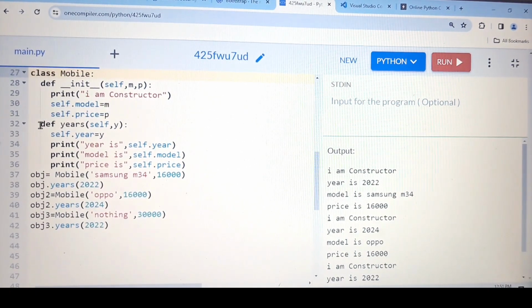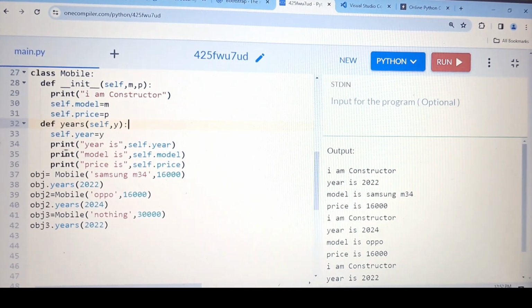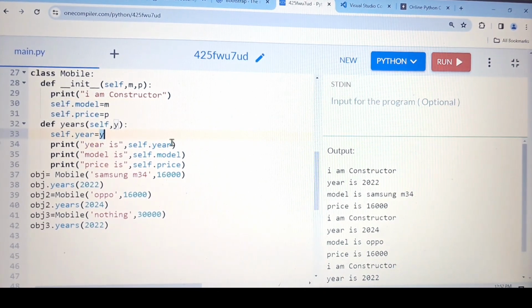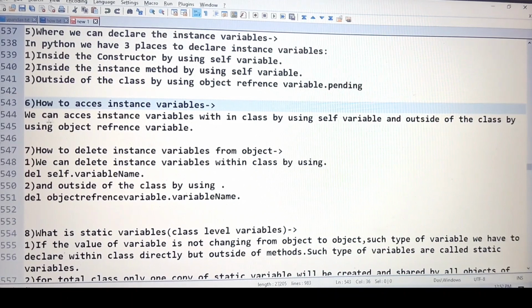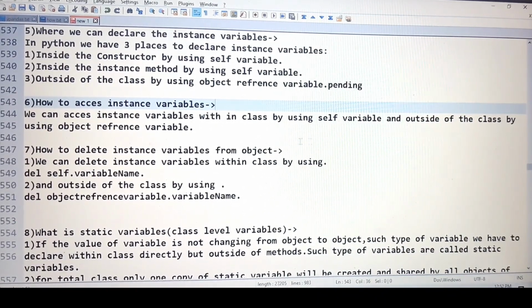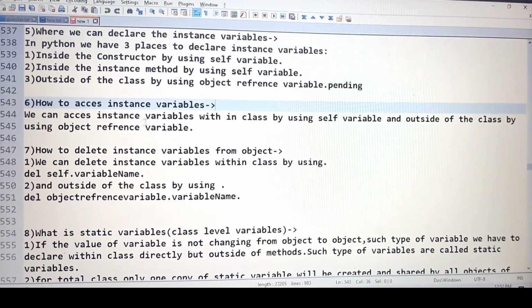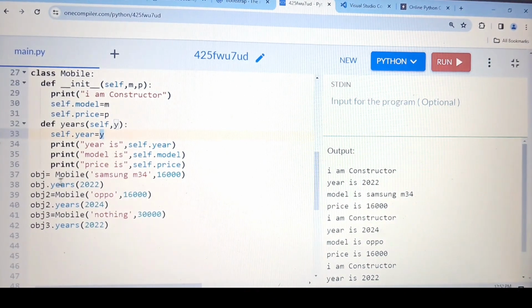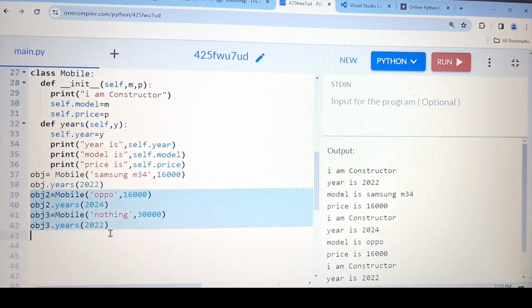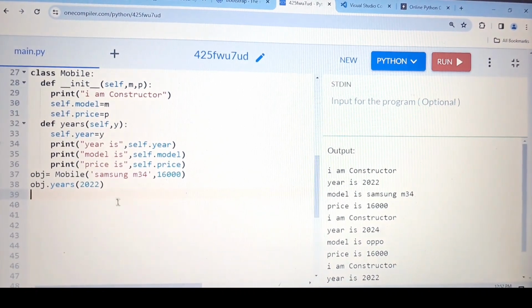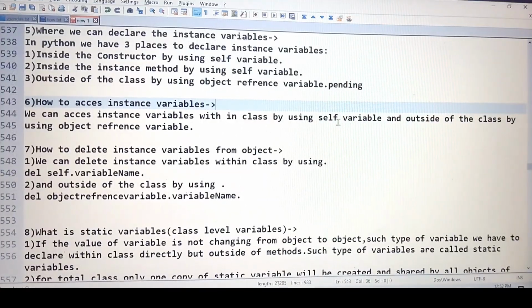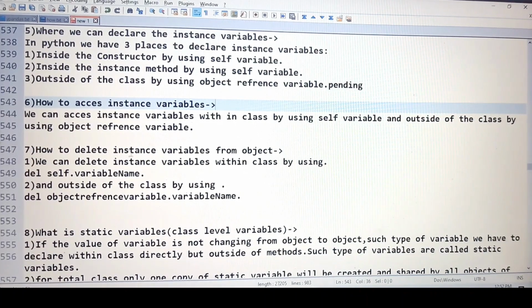And here we have one instance method, and here only we are accessing this instance variable. So you can see, with the help of this self variable, we are using the instance method. The same thing I have written here. We can access the instance variable within a class by using the self variable. And the second point, outside of the class by using the object reference variable. Let me remove these unnecessary things because you are clear with these things.